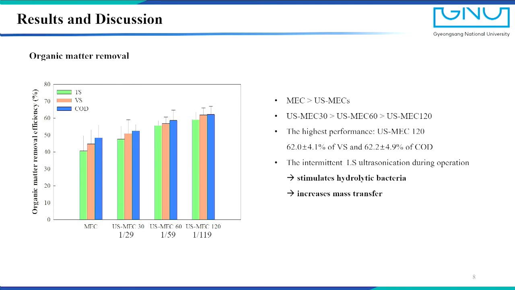Organic matter removal results showed a similar tendency to methane production, but with a more noticeable difference. It implies that the intermittent ultrasonication stimulated the hydrolytic bacteria and increased the mass transfer rate, enhancing organic matter degradation. In US-MECs, the highest organic removal was at the longest interval, with 62% of VS and 62.2% of COD. The shorter interval could stimulate hydrolytic bacteria more frequently and increase mass transfer. However, it might be that after reaching an excessive level of ultrasonic energy for the microorganisms, the performance enhancement is inhibited.